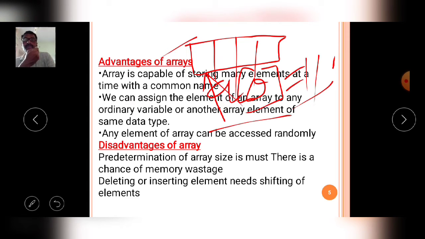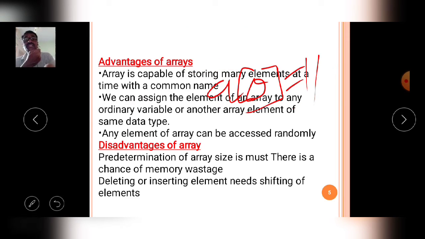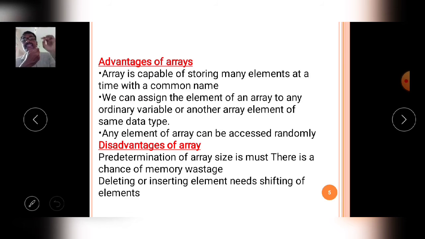Mention the variable name, then the index number, and assign the right-hand side value, that is 11. Now the value 11 is stored in the position of a of 0. Like that, you can directly assign an individual element of the array in the C language.